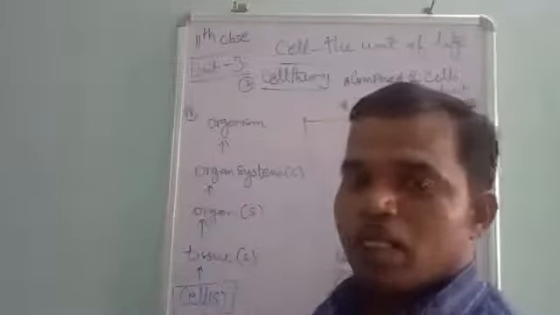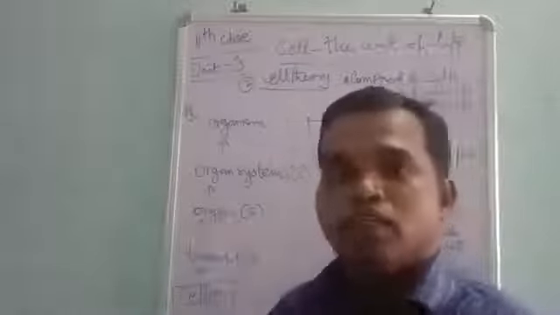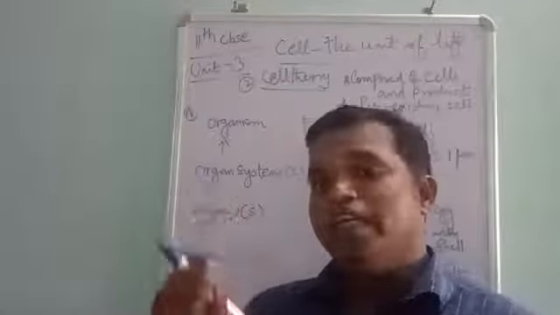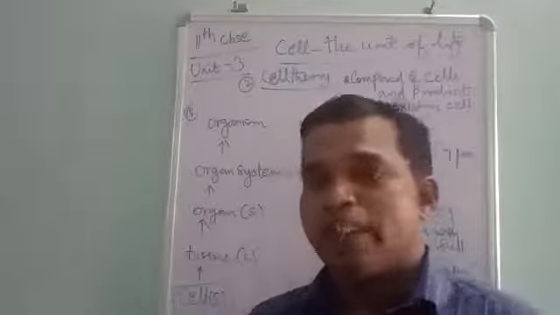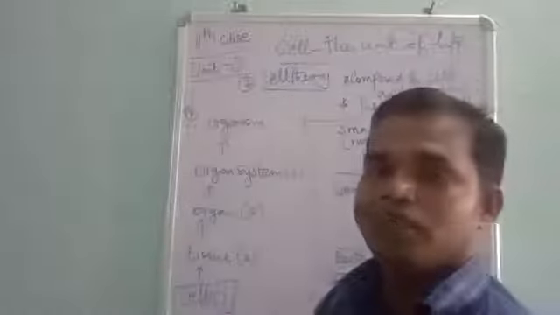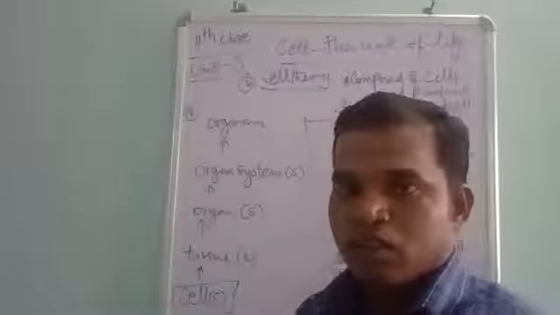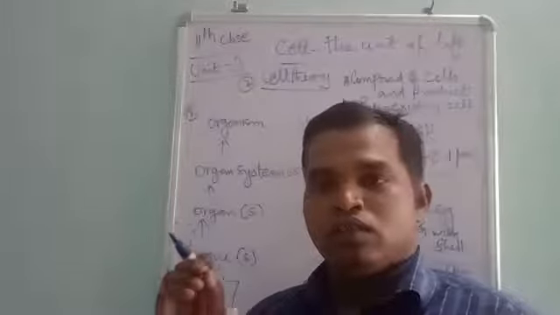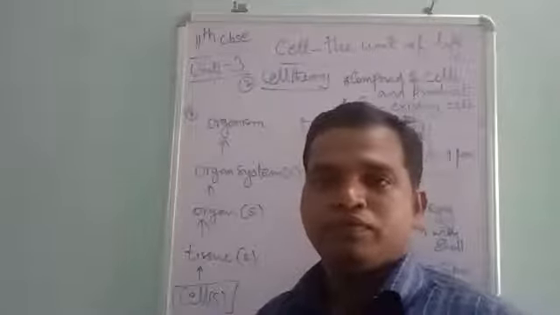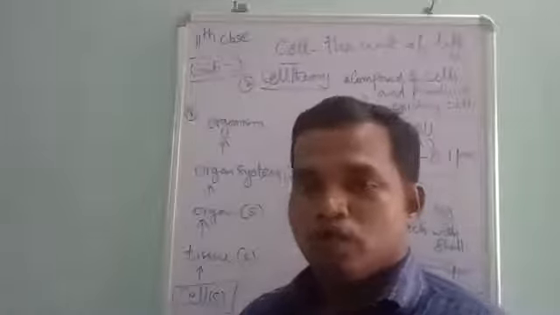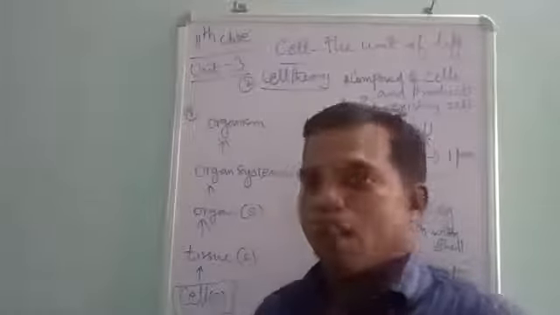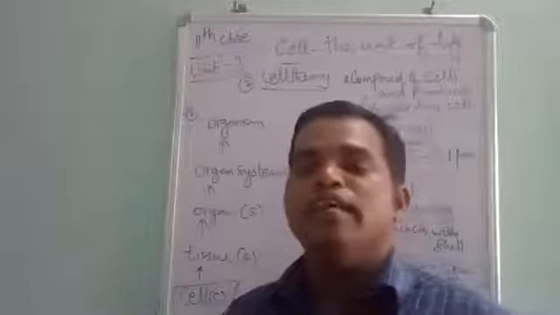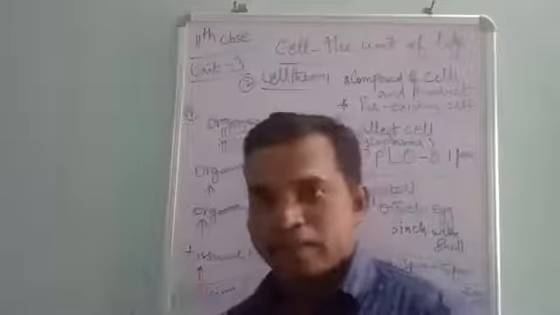The organization of organisms needs a basic unit that is called the cell. In 1855, Rudolf Virchow took this hypothesis and brought a finalized statement of the cell theory.